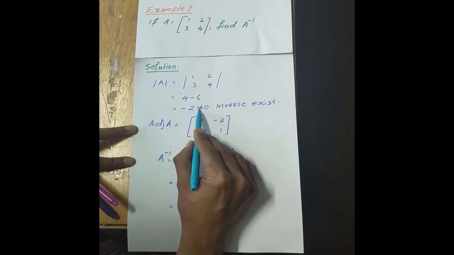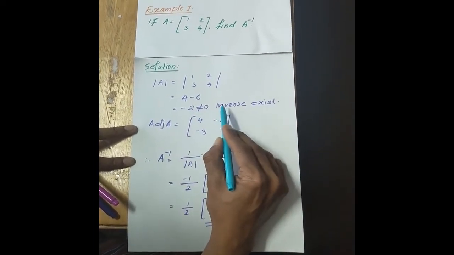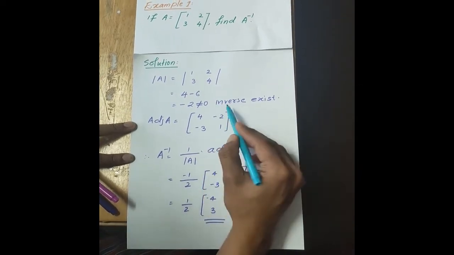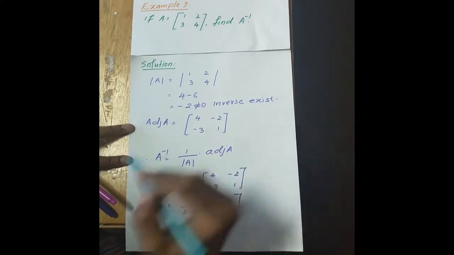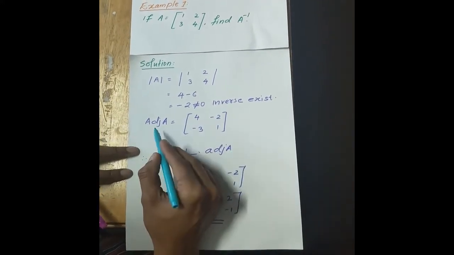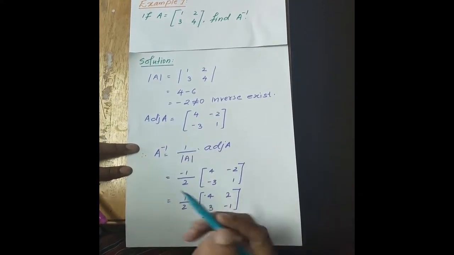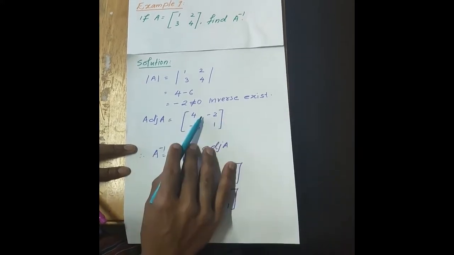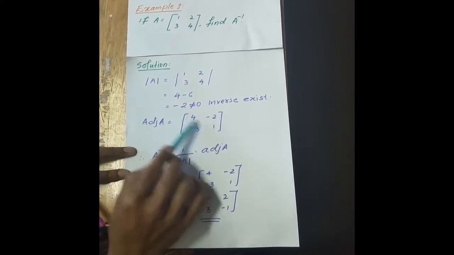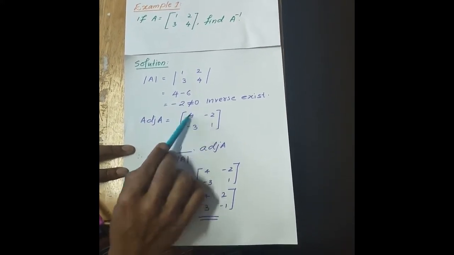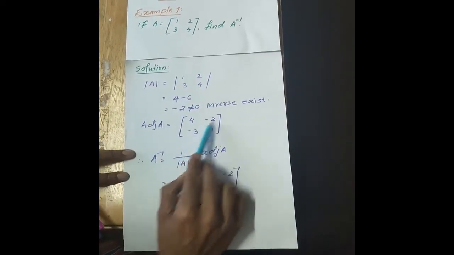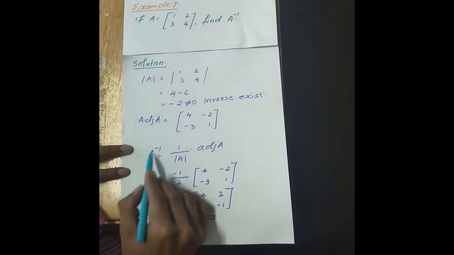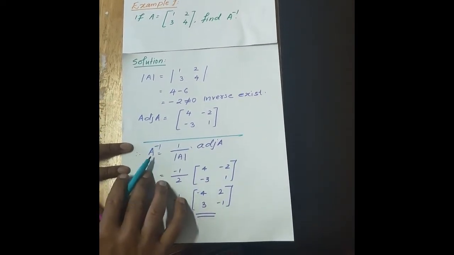You have to write not equal to 0, and at the side you write inverse exists. That means the inverse exists. If it is equal to 0, the inverse does not exist. Now secondly, we'll find the adjoint of A. You already know how to find the adjoint of A for a 2 by 2 matrix, that is interchanging these two elements and changing the sign of the other two. So this is known from before.